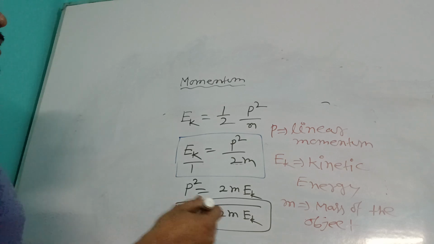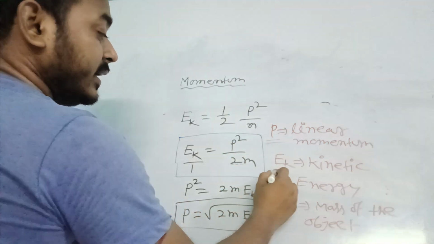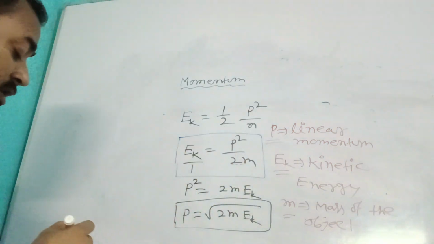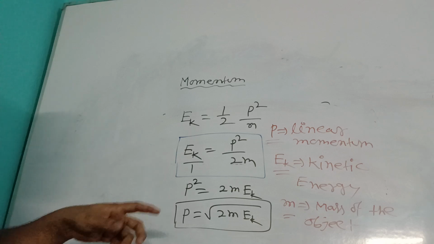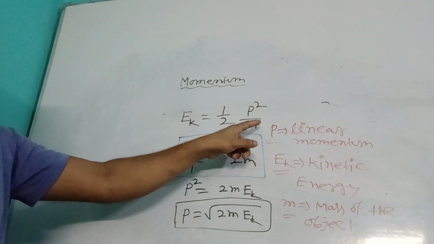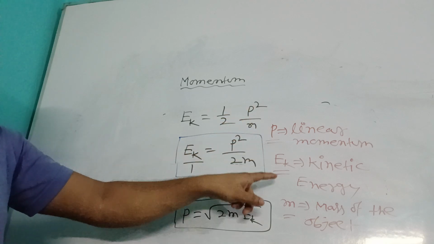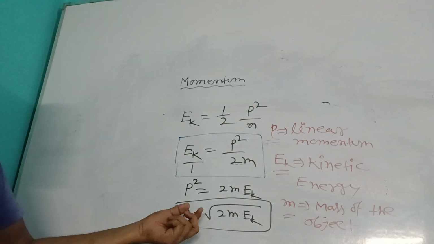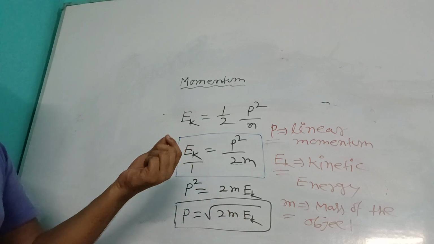So linear momentum is P, kinetic energy Ek, and mass M. What is the relation between kinetic energy, linear momentum and the mass? So P equals root 2MEk.